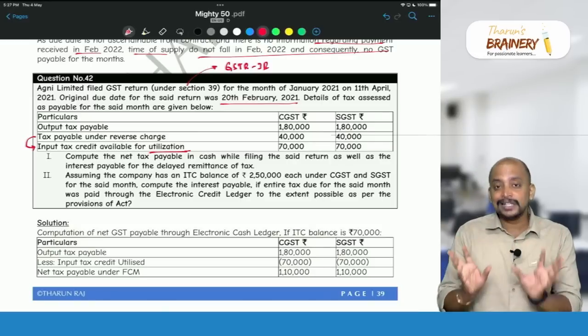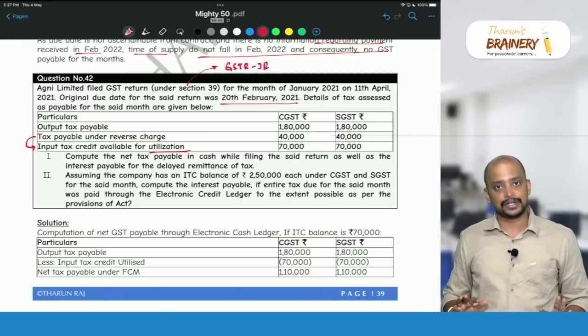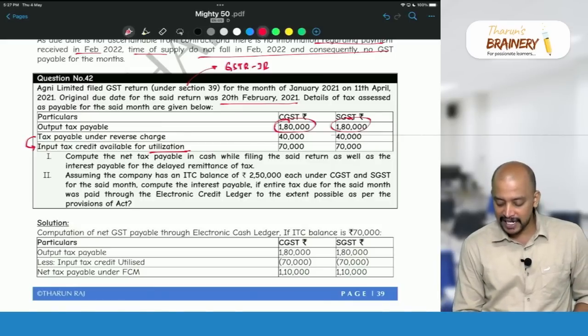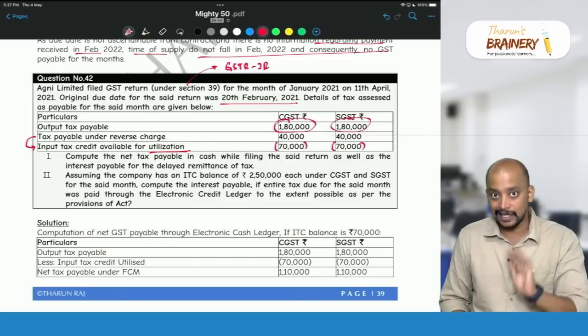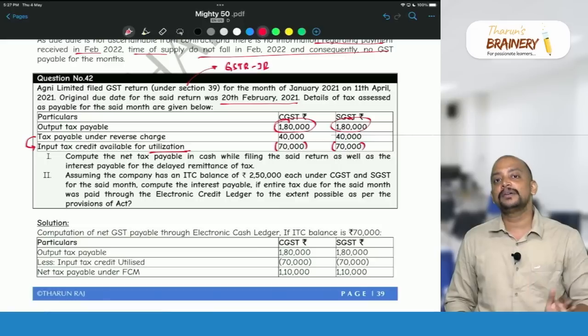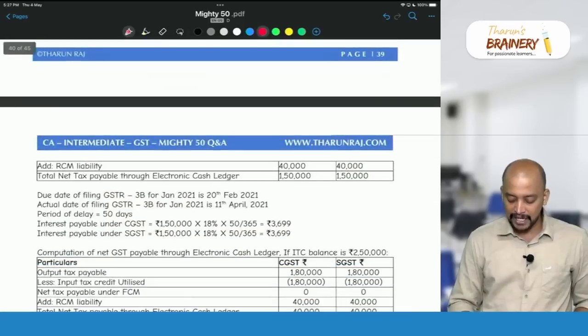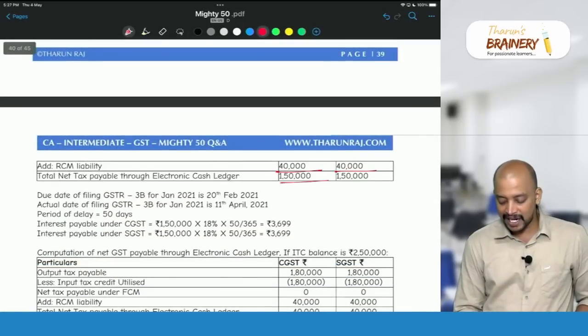So therefore utilized ITC means including that 40,000. Now from this FCM liability 1,80,000, we should reduce 70,000, so we get 1,10,000. 1,10,000 plus RCM liability, which we always need to pay by cash. So therefore the net GST payable will be 1,50,000 and 1,50,000.